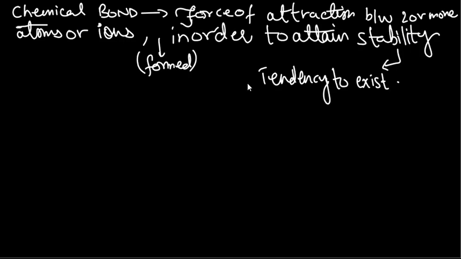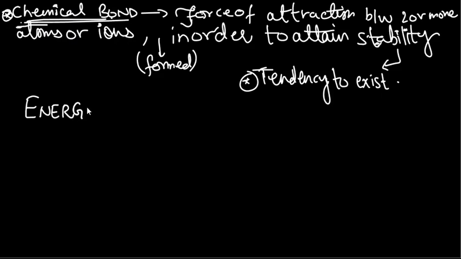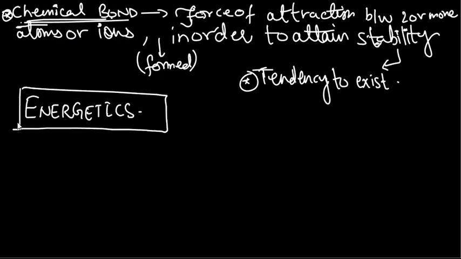All right, if something is less stable, it won't be formed. Okay, it will not be produced. But if something is more stable, it's going to be produced in a greater quantity, right? This concept of stability is very, very important, super important, for your later studies. So this was about the chemical bond. Now we can have multiple types of chemical bonds formed between different types of atoms, different types of molecules, and multiple other stuff related to the chemical bonds. But before we move on to them, I'll first discuss what energetics of the chemical bonds are. Energetics actually refer to the different energy changes that take place while forming a chemical bond.